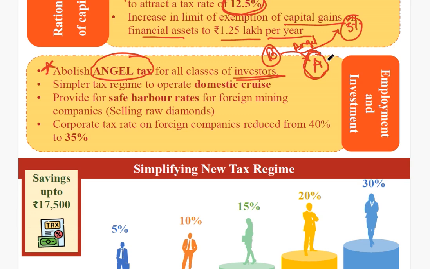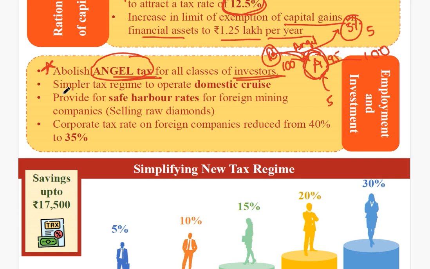So this was not feasible for me. I want it as help, but the government is taking the tax from me before I get the help or investment. Suppose this person is helping me with 100 rupees, so I have to give 5 rupees to the government. Now I have to get 5 rupees again from someone else, because I have already given 5 rupees. That means I have a balance of 95 rupees. Now I have to borrow some again from somewhere. So that is how things go. That is why this angel tax has been abolished for all classes of investors, and this is very good news for the investors.